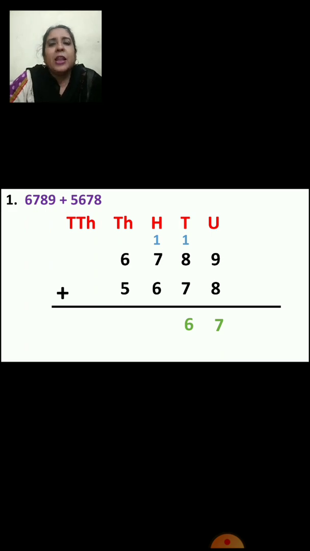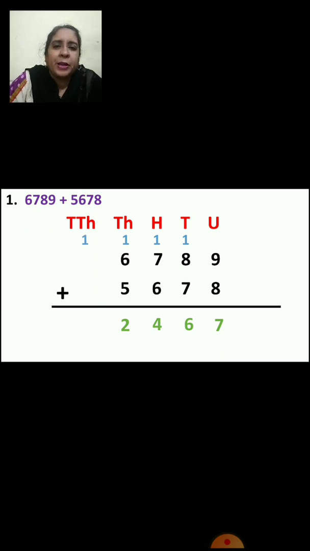Hundreds place. Now we are going to add hundreds place numbers. Now 7 plus 1, 8. And 8 plus 6 is how much? 14. Very good. So 1 will go in thousands place. Now we are going to add thousands place numbers. 6 plus 1, 7, right? And 7 plus 5 is how much? 12. So 2 will come in thousands place and 1 will go in 10,000s place.